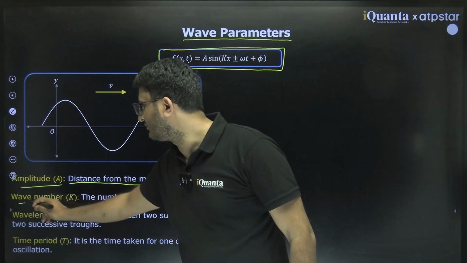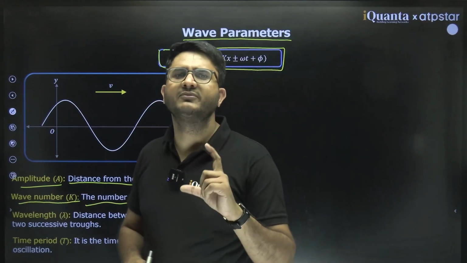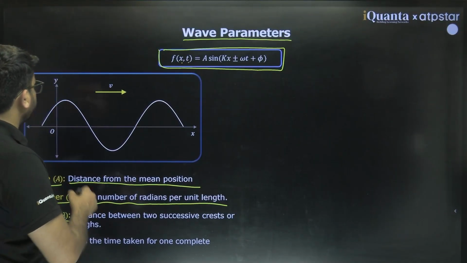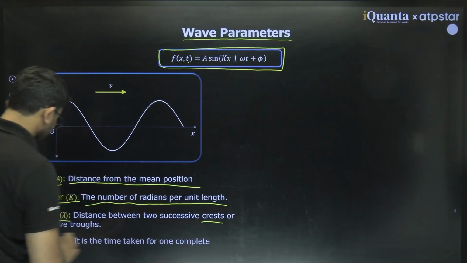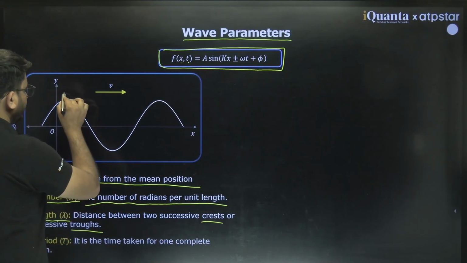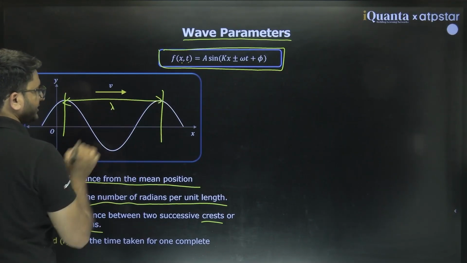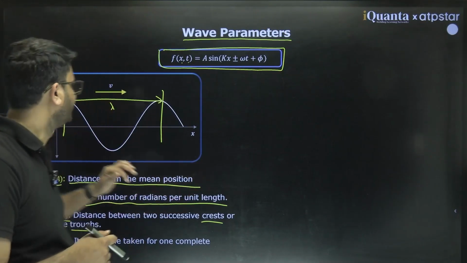K is called wave number, the number of radians per unit length. We will define what k is. Wavelength lambda: what is lambda? It is the distance between two consecutive crests or two consecutive troughs, that is, this one is lambda. Two consecutive maxima or two consecutive minima. This is called wavelength.